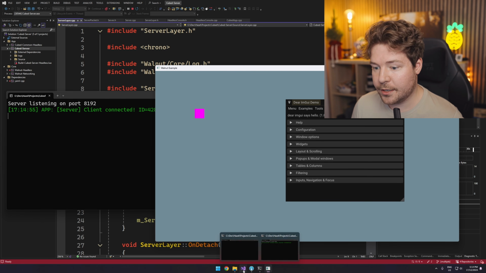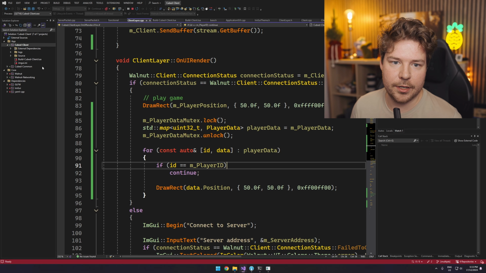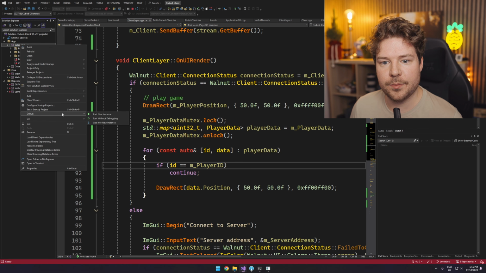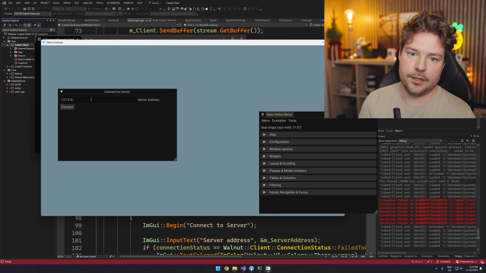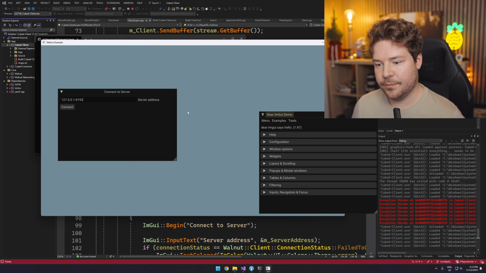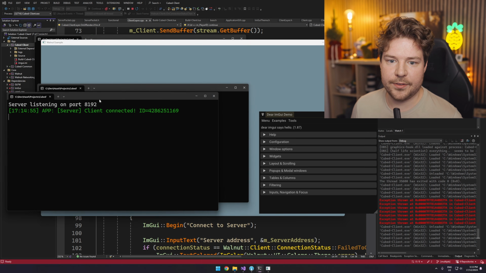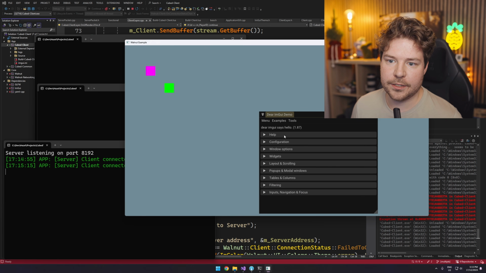Cool. So now let's start another instance. I'll go back to the cubed client and do debug, start new instance. So now we've got 2 instances. We'll have to also do 8192 and connect to the server, obviously. Just have the server log up as well. And I'm going to hit connect. And now we've got 2.